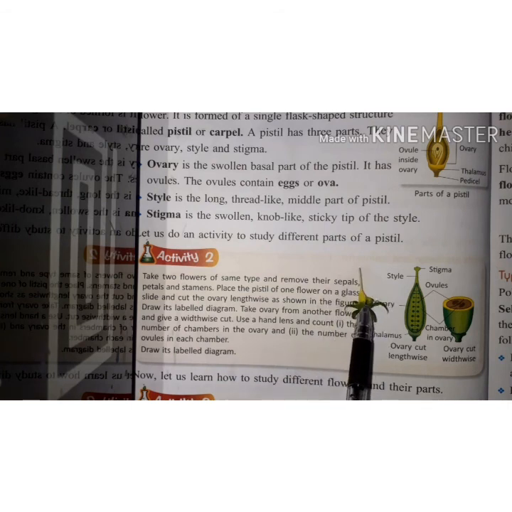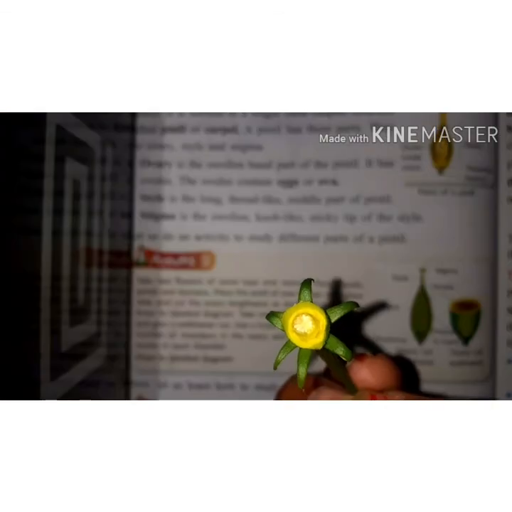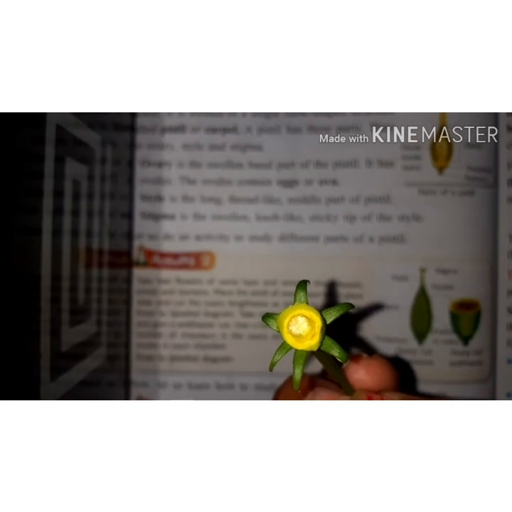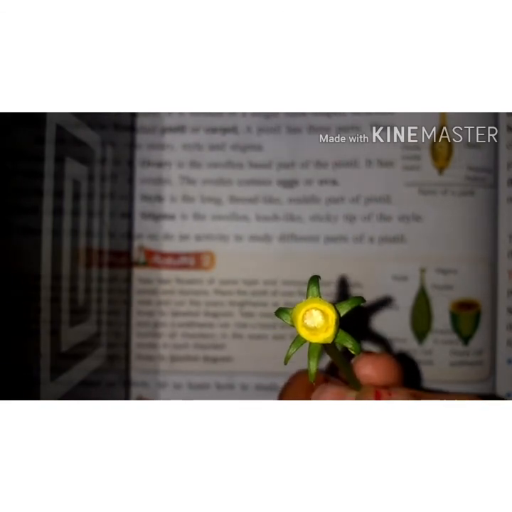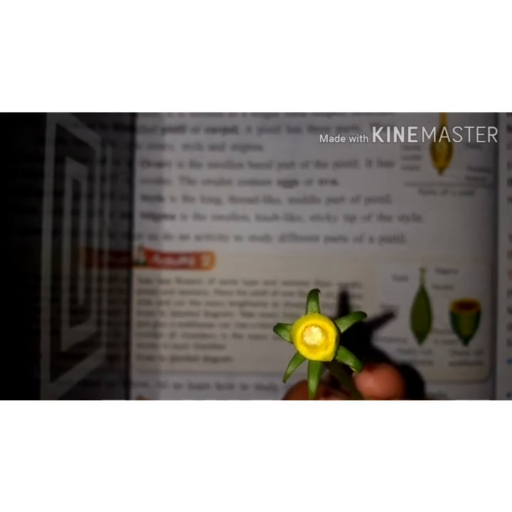When we cut this ovary from here, we find a structure like this. Inside it, eggs are present. After cutting the ovary, you can see a white colored portion, it is an egg inside the ovary. Look at here.